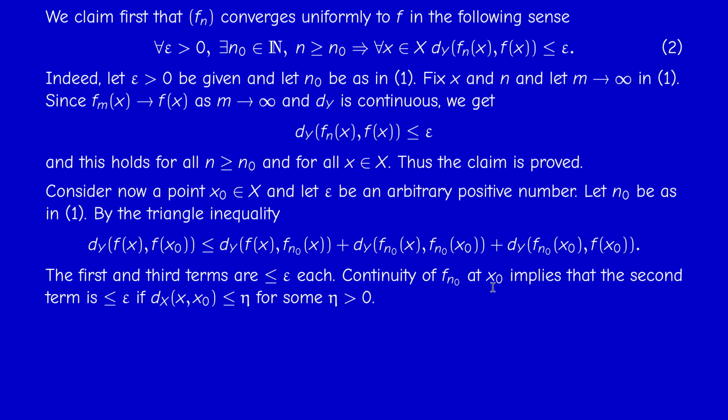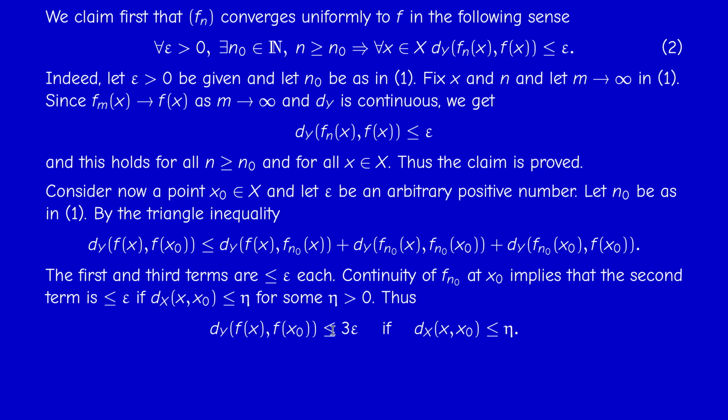Actually, we have it, because continuity on a compact set implies uniform, but we don't know that yet. So if the distance between x and x0 is less than this positive number eta, then this quantity is less than epsilon. So combining everything together, if the distance between x and x0 is less than eta, then the distance between their images is less than 3 epsilon. And since epsilon was arbitrary, this precisely means that f is continuous at x0.